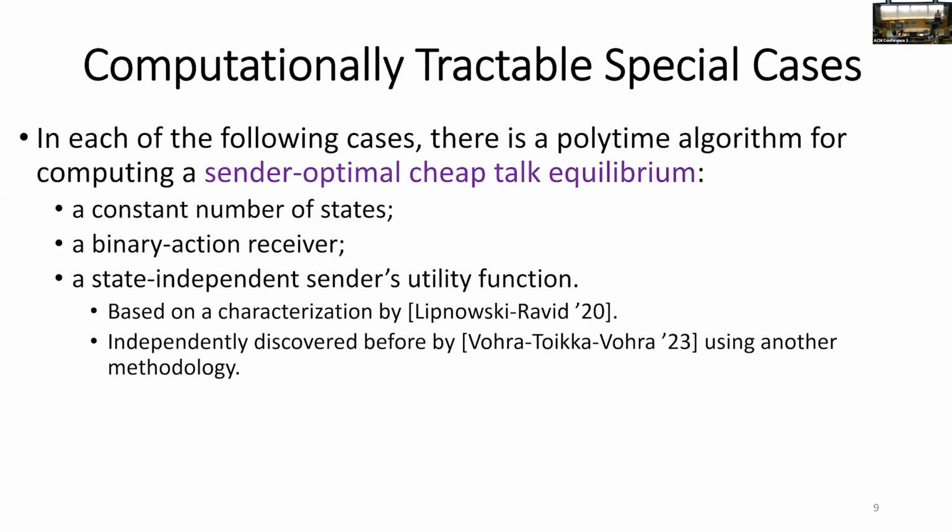But not everything is lost, because we managed to identify some natural special cases in which we did manage to find a polytime algorithm for the sender optimal cheap talk equilibrium. The first such case is when there are constantly many states. The second case is when the receiver has just two actions, which is not that unnatural, because these actions may be, for example, to buy or not to buy some product. And the third case is when the sender's utility is state independent.